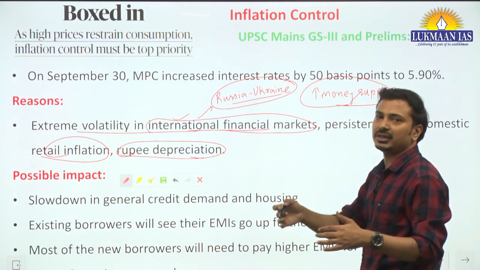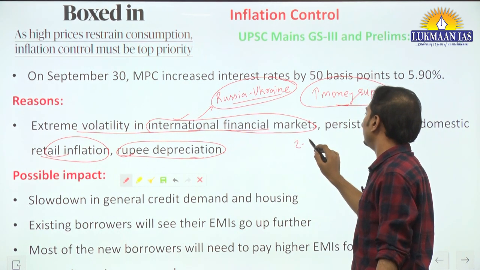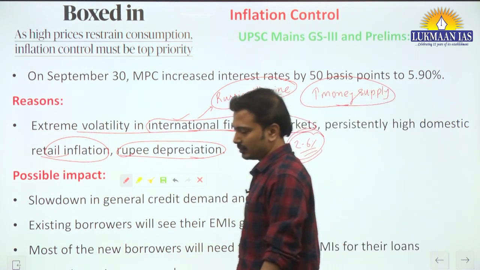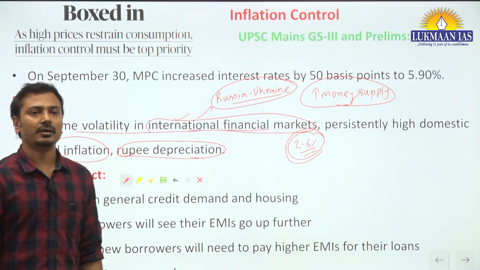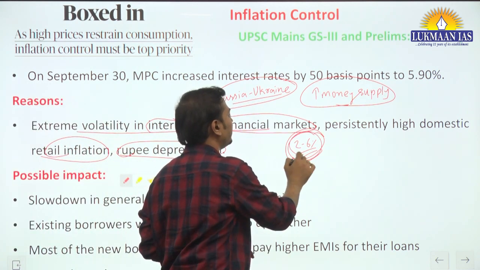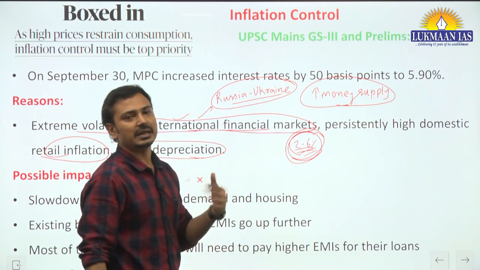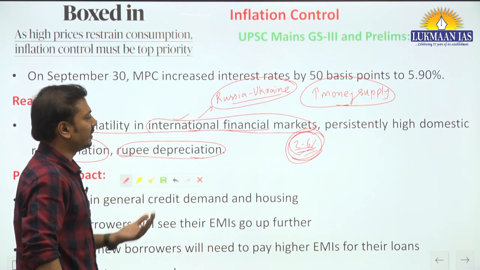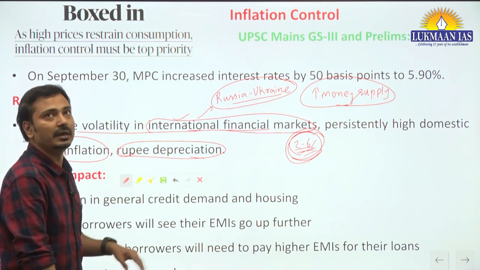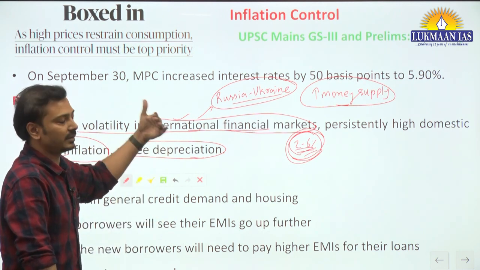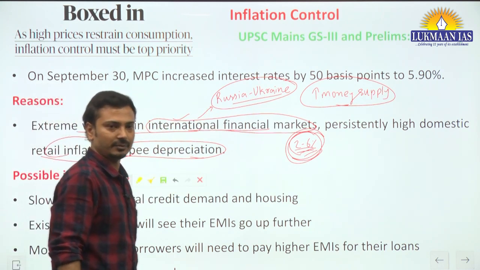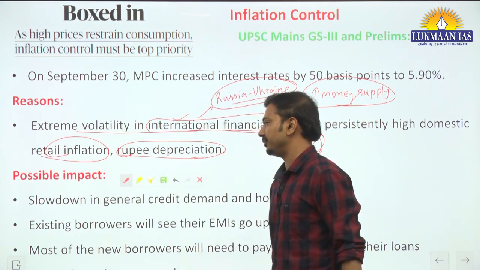So retail inflation is at present beyond the eligible bracket of 2 to 6% of MPC. MPC is mandated to maintain the retail inflation within this range. It is now almost more than 7%. So it is at present in the range of 6 to 7%. But one should know that it is considered high inflation. That's why the RBI has taken this decision to deal with inflation largely.